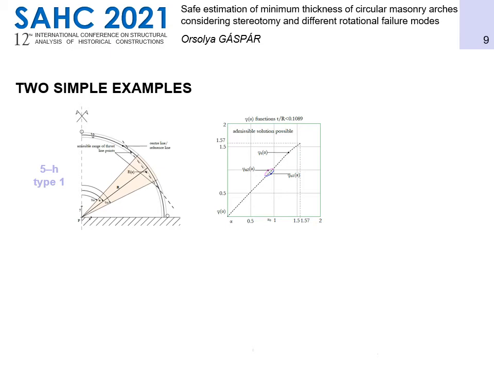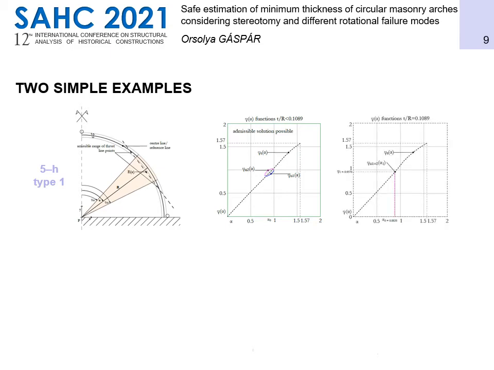By varying the thickness, the size of the inadmissible range changes. It gets smaller if the thickness is increased and bigger if decreased. Limit is reached if stereotomy is vertical, the internal range then disappears. It results in an upper bound to the minimum thickness values.